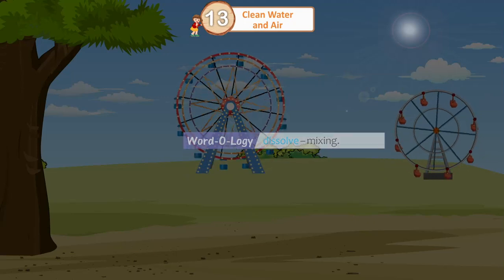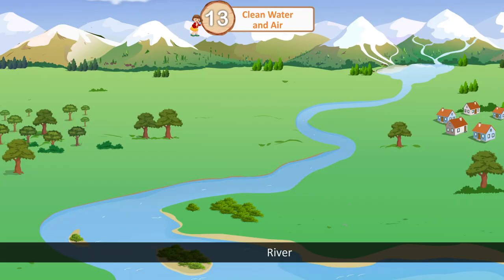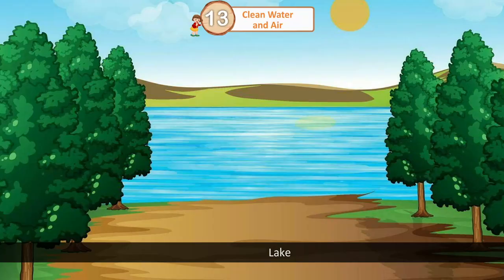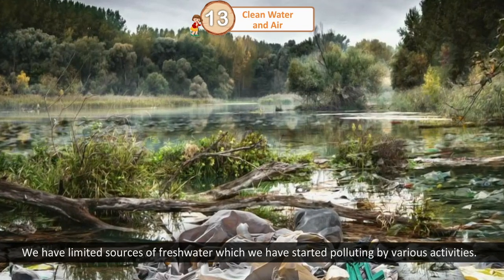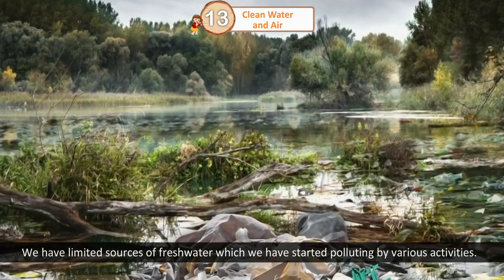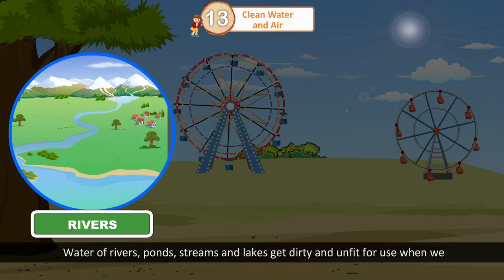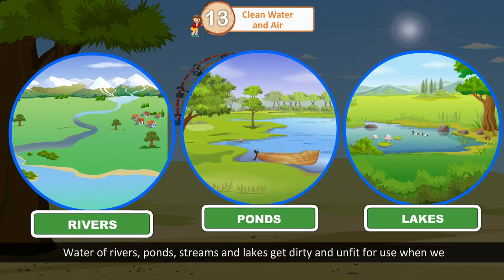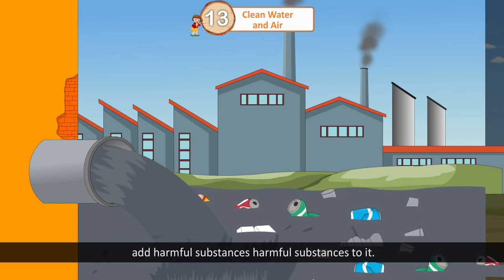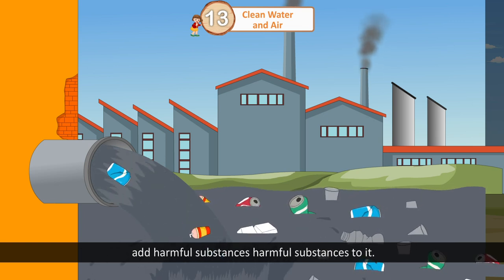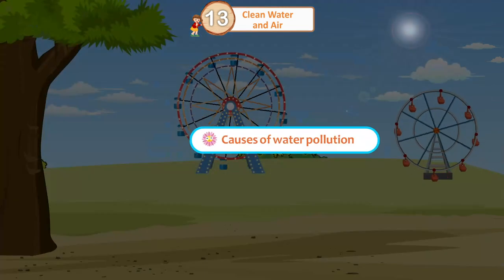Wordology: dissolve, mixing. Sources of fresh water: surface water, river, pond, lake, well. We have limited sources of fresh water which we have started polluting by various activities. Water pollution: water of rivers, ponds, streams, and lakes gets dirty and unfit for use when we add harmful substances to it. Such unsafe water is called polluted water.